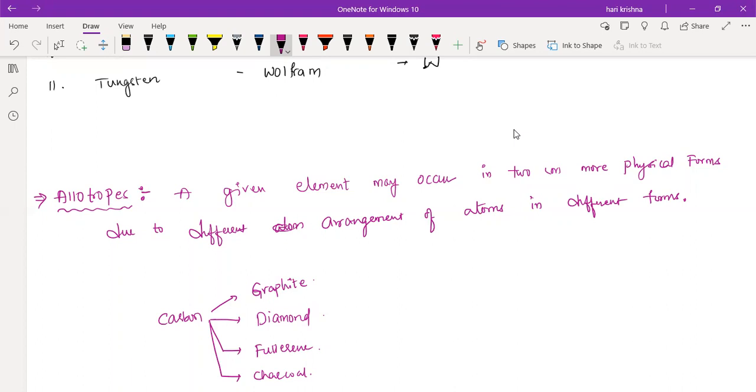The same element may exist in different physical forms because the arrangement of atoms is different in each form. Clear? Any doubts? No, sir.